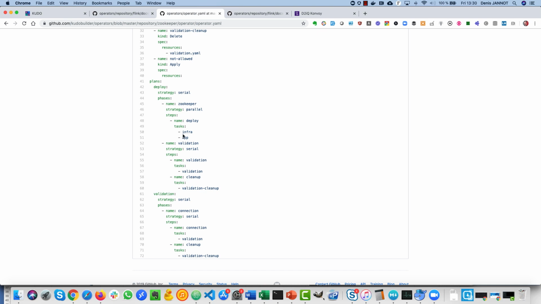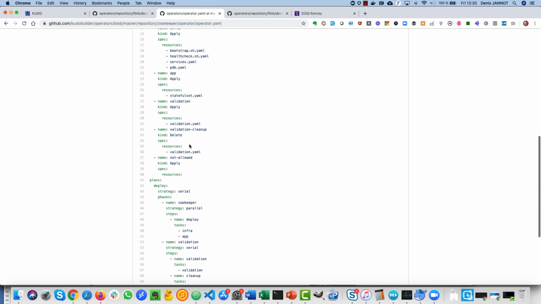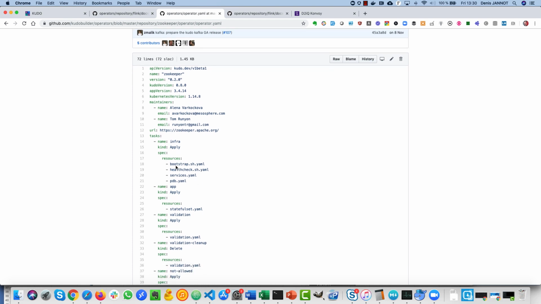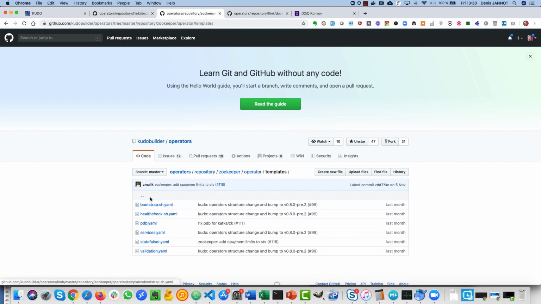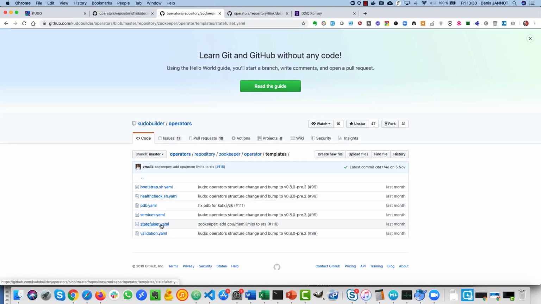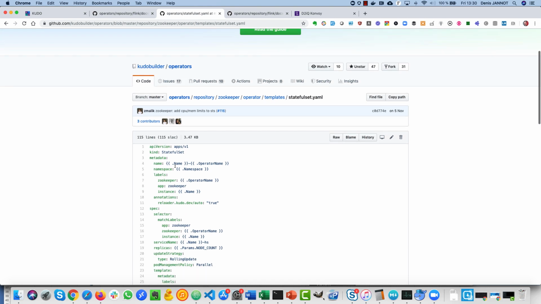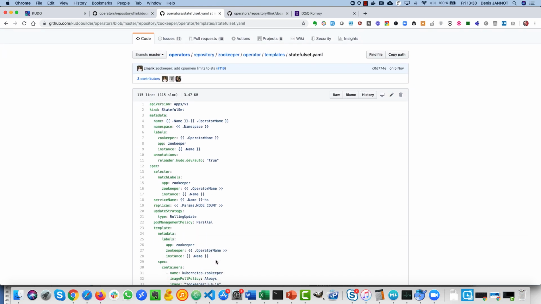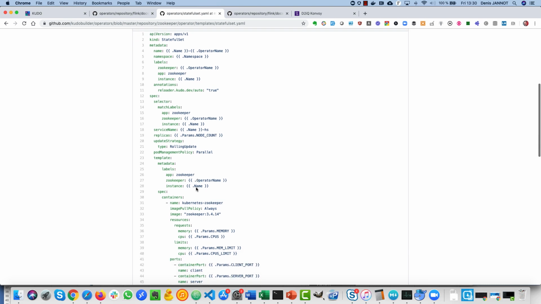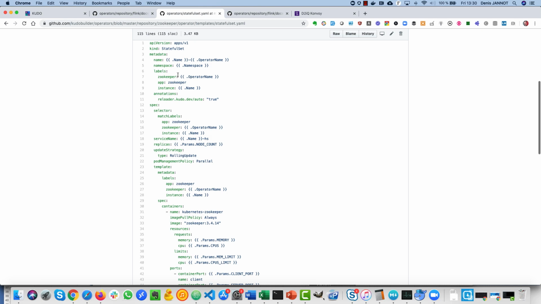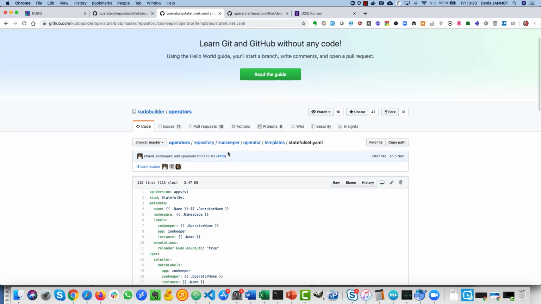And basically that means that this deploy phase will not end until Zookeeper is deployed and operational. And then for each task, basically you have the corresponding YAML files that you can find here in the template folder. And you can look, for example, at the stateful set, and you see the different parameters that we get from the params files. So very interesting the way you can understand easily how this operator has been built.